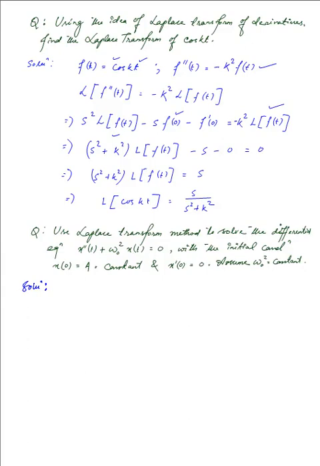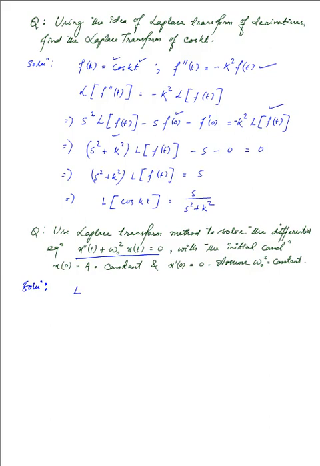Then in another bit we use the Laplace transform method to solve the differential equation given by this: the second order derivative of x with respect to t plus omega naught squared x at t is equal to 0, and we are given the initial condition that x at t equal to 0 is equal to a, which is a constant. The first derivative of x at t equal to 0 is 0, and omega naught squared is a constant. Now for that we simply apply the Laplace operator to the equation.